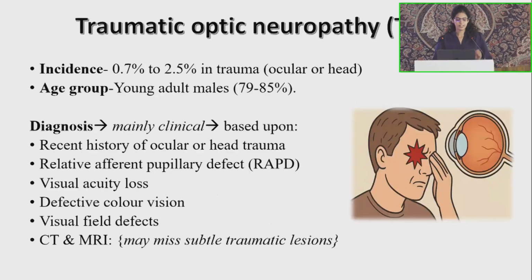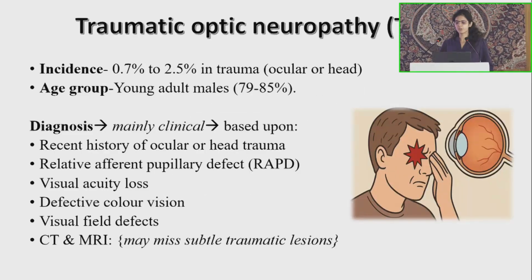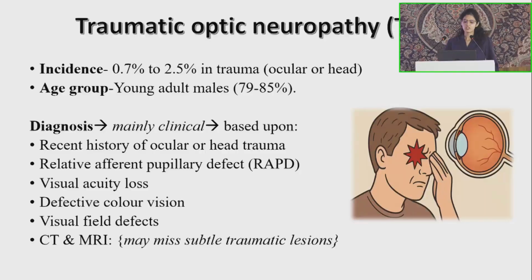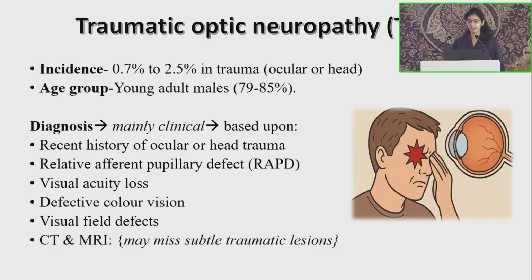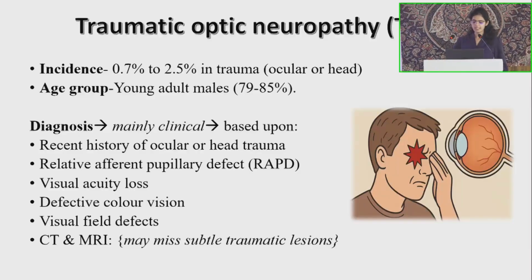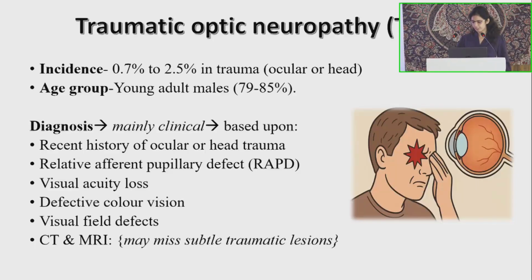So traumatic optic neuropathy, the incidence is 0.7 to 2.5% in trauma, and as we know, the mostly affected population are young adult males. The diagnosis is mainly clinical, which is based on recent history of ocular or head trauma, RAPD, visual acuity loss, defective color vision, visual field defects, and CT and MRI. But they miss certain traumatic lesions.